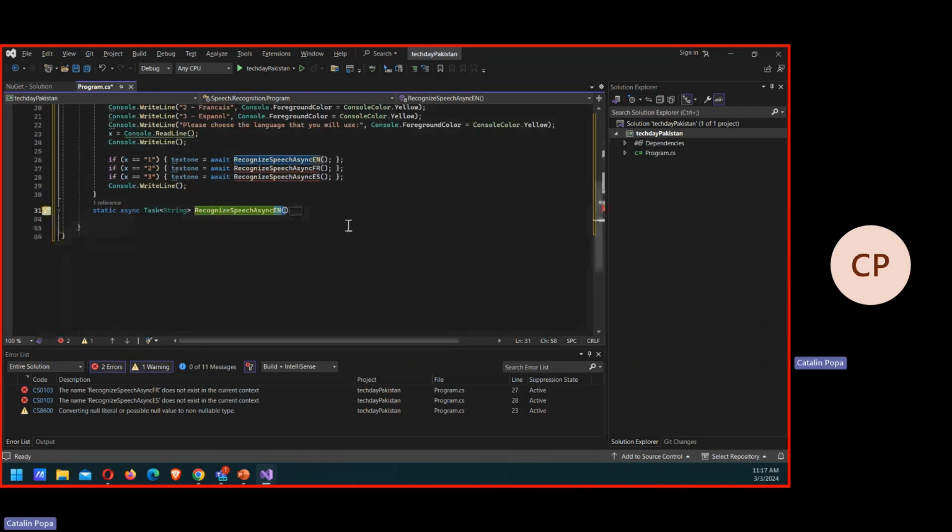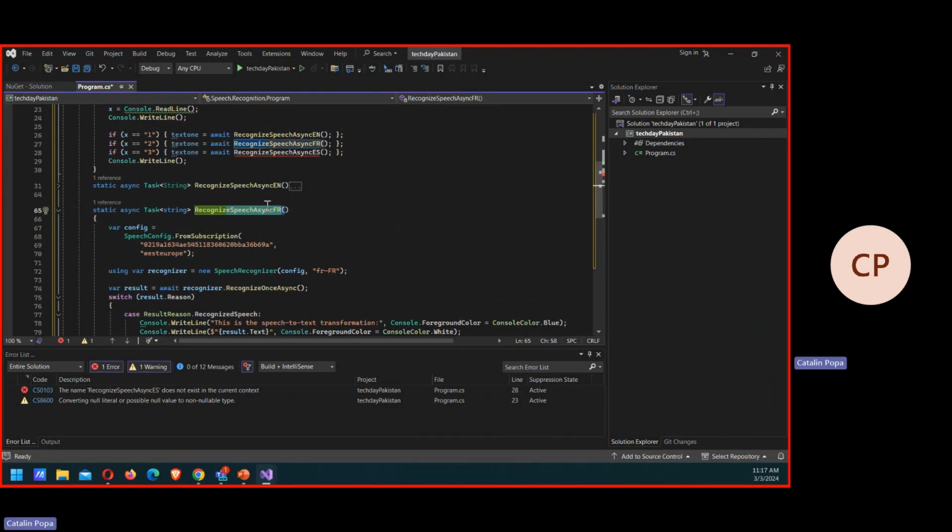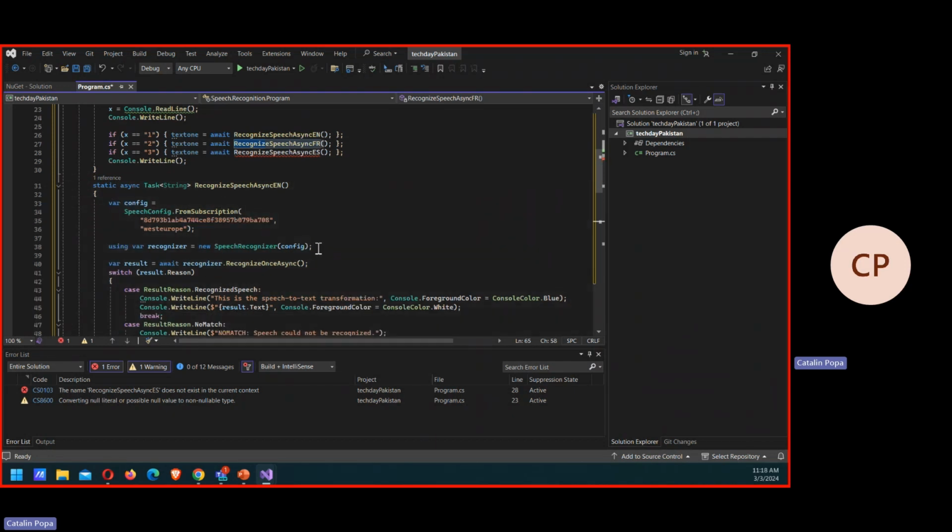And the reason why I'm mentioning this is because for the French one, you'll see a small difference in the actual code. So let me copy the code for French as well. And this is the one for French. The only difference that you will see right here, and the reason why I'm doing two different functions, is to demonstrate how easy it is to define the language. So here I'm doing English, and you can see that I'm not inputting any specific parameter that specifies English, because English is the default.